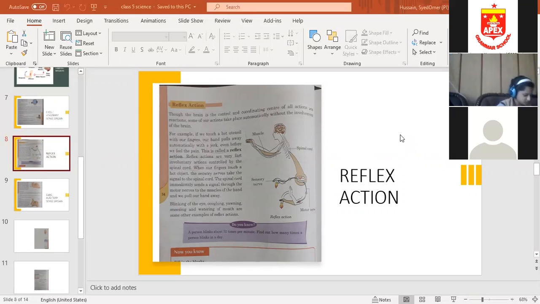G. Anyone tell me the answer? Sensory nerves send signals from the dash to the dash.